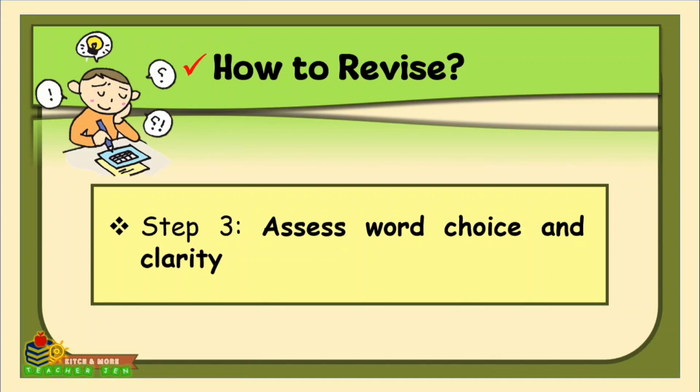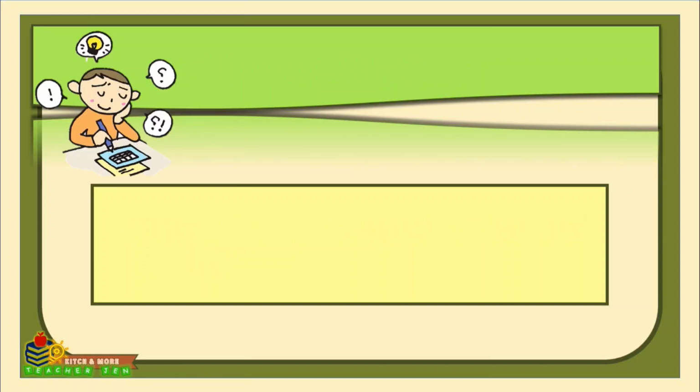Step 3. Assess word choice and clarity. Look for vague, redundant, or unclear words and replace them with precise language. Ensure the tone and style match the intended audience and purpose. Ask yourself, are the words engaging and effective? Could certain words or phrases be replaced for a stronger impact? Avoid overly complex or informal language that might confuse the reader.